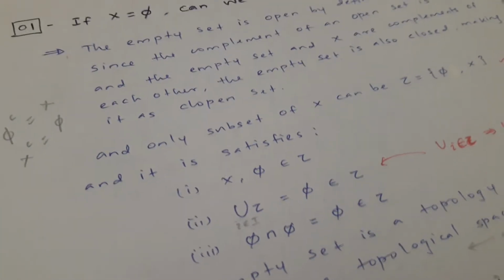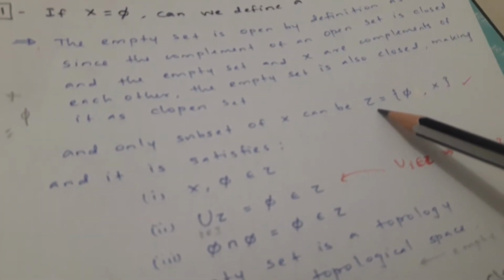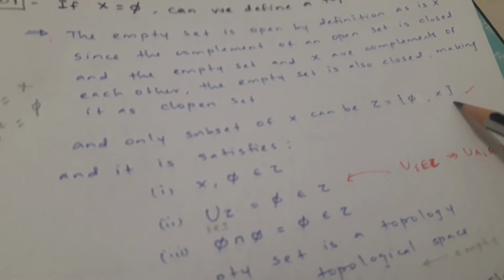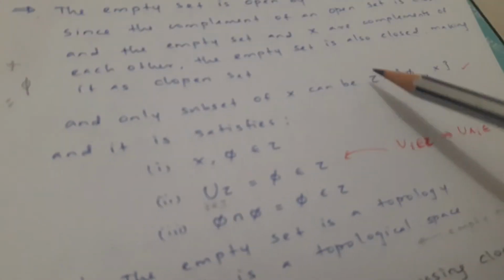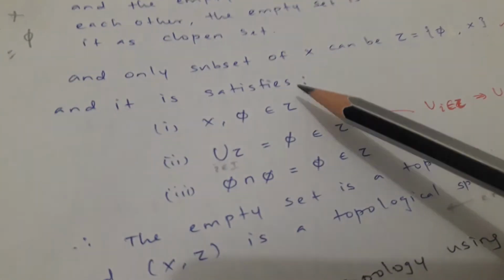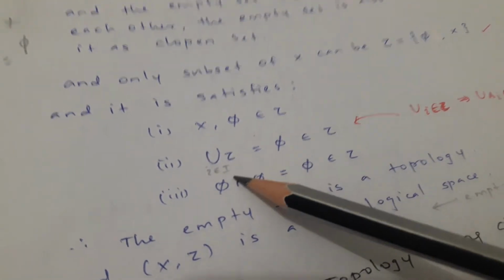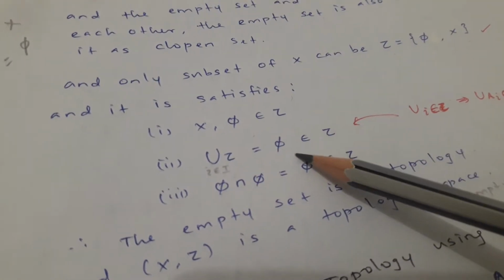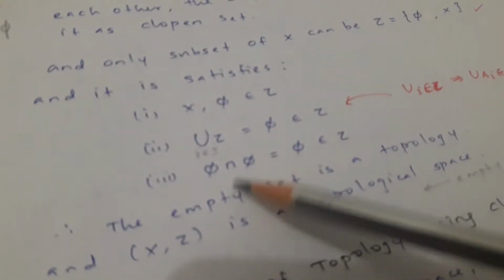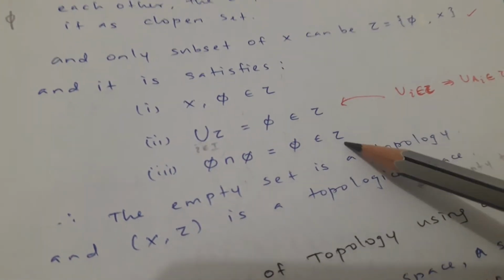Now the only subset of X can be derived as tau equal to empty set and X. Both are empty, but we define them as phi and empty, and it is satisfied that X and phi belong to tau, the arbitrary union of U_i belongs to tau as well, and the intersection of phi with phi also belongs to tau.